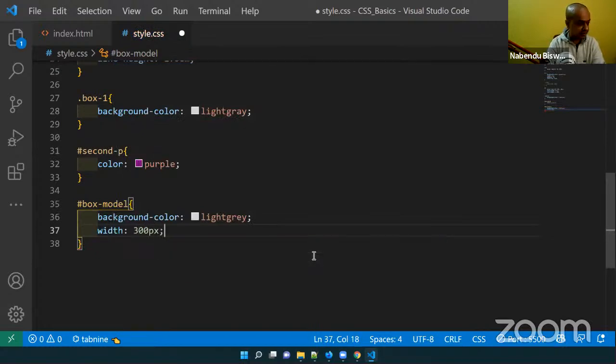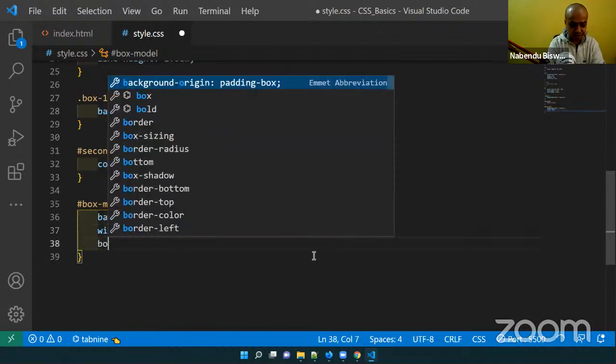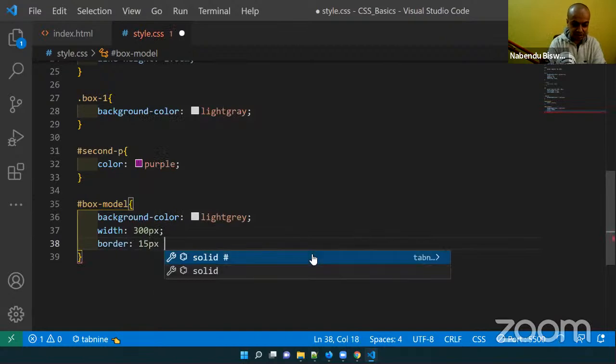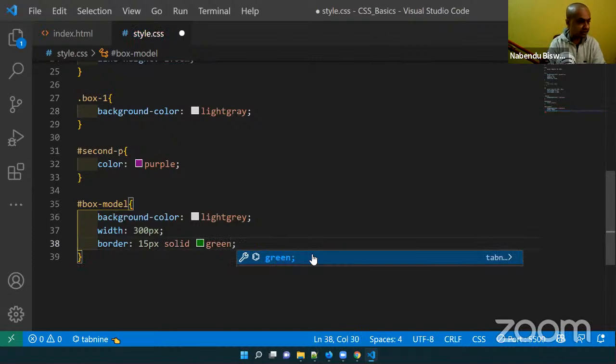Width is 300 pixel. And we have something known as border also. Border is 15 px solid green.